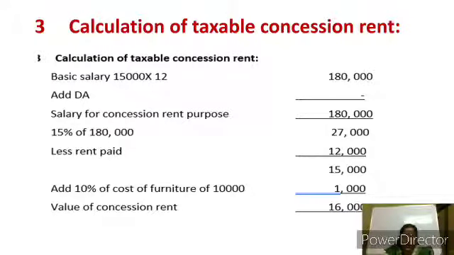So 15% of 1,80,000 will be 27,000. Less rent paid, that is 12,000, we get 15,000. To this we have to add 10% of cost of furniture 10,000, that will be 1,000. That is, 16,000 is the value of concession rent. Once more I shall explain this.